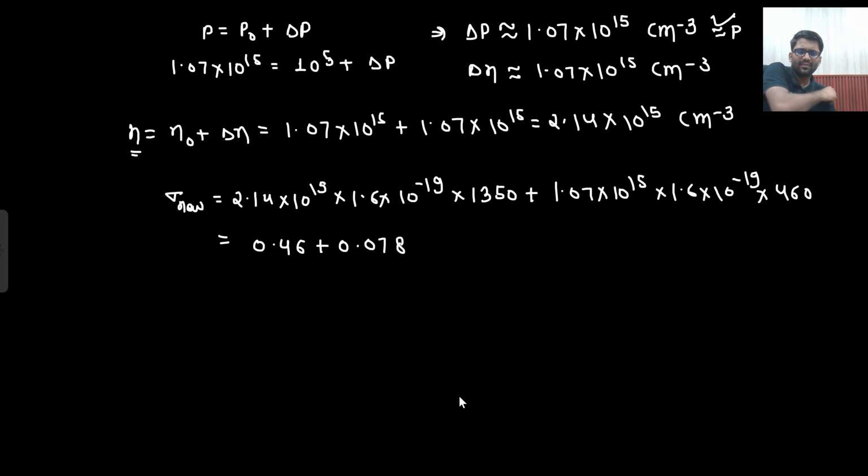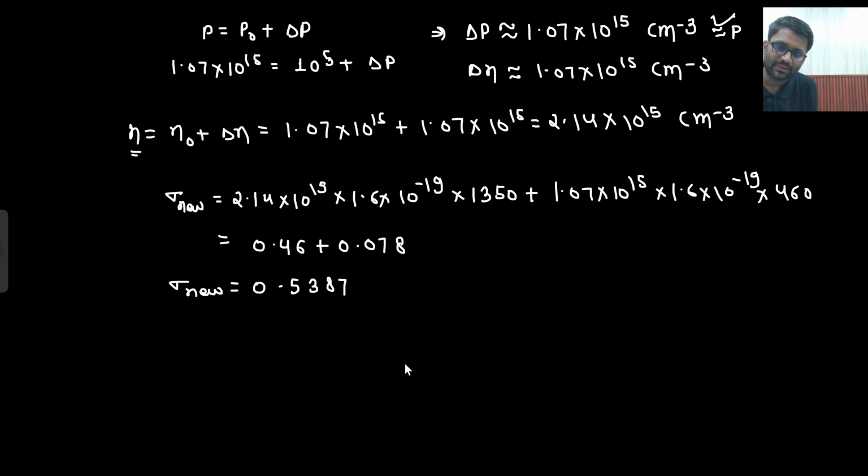Plus 0.46, 0.53, 0.5387. This is your sigma new.